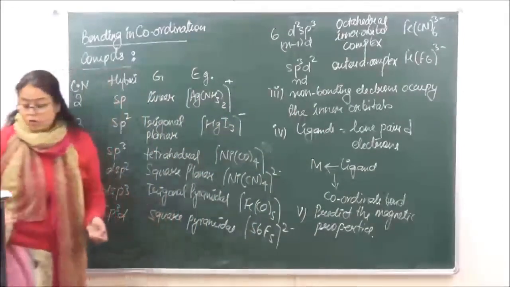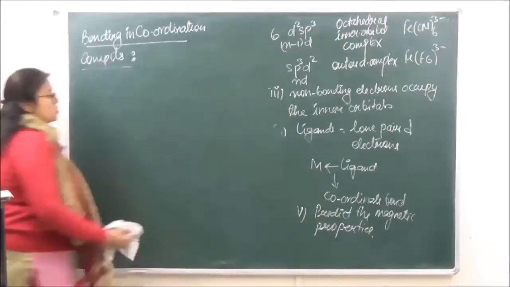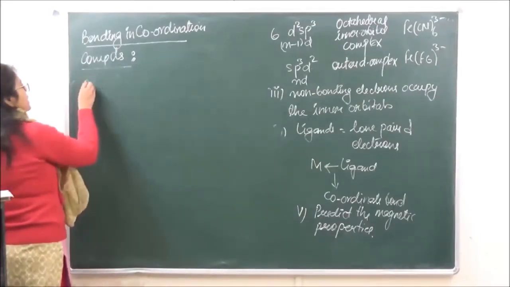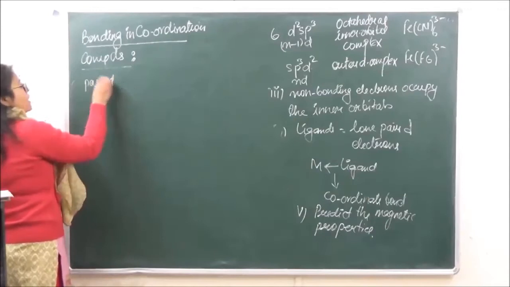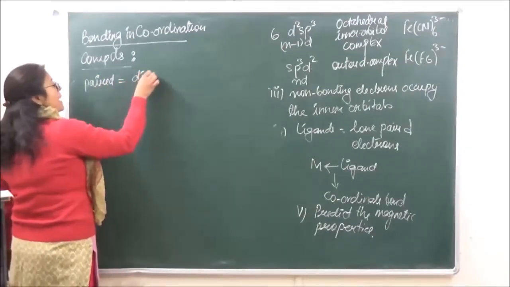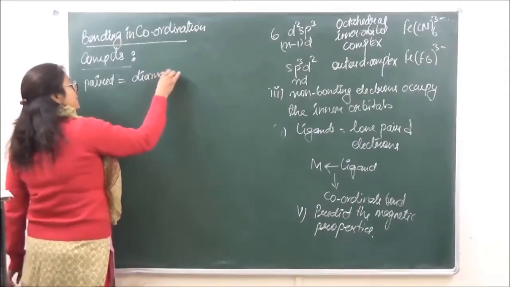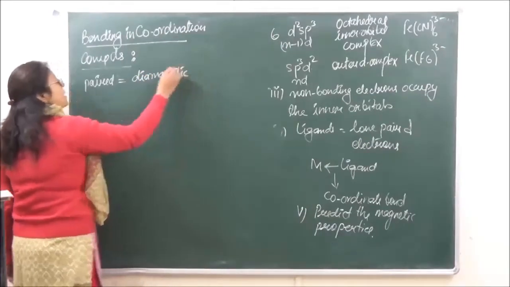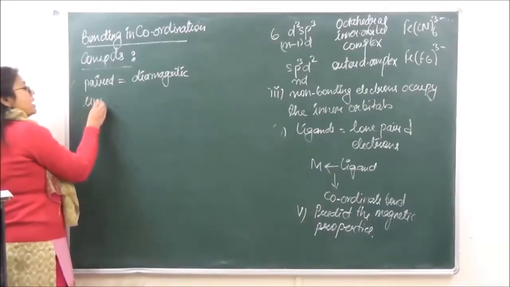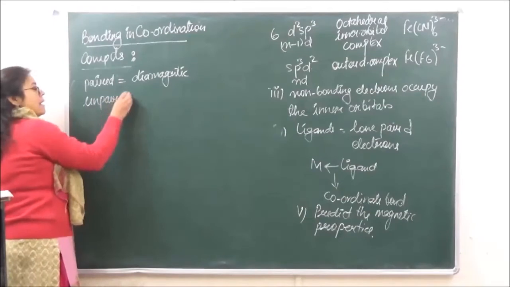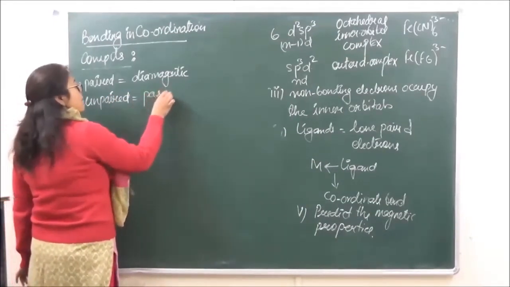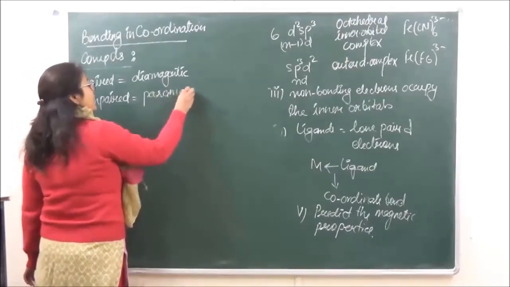If all the electrons are paired, the compounds are said to be diamagnetic, and if unpaired electrons are present, the compound is said to be paramagnetic.